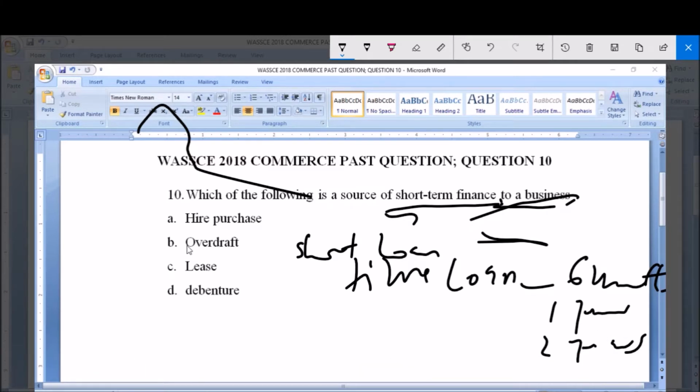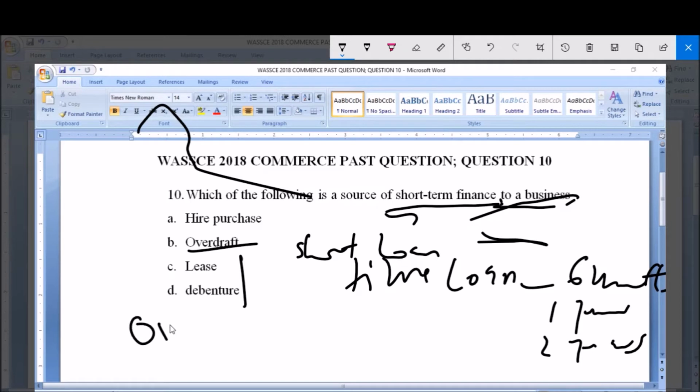Then option A, hire purchase. B, overdraft. C, lease. D, debenture. The correct option here is option B, which is overdraft. Now, I want to talk of overdraft.